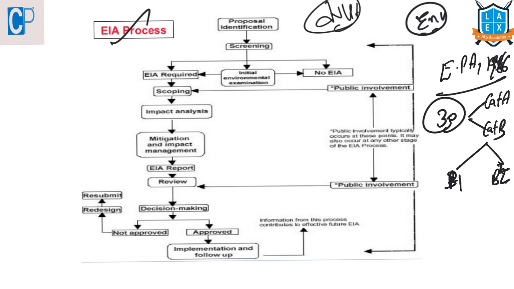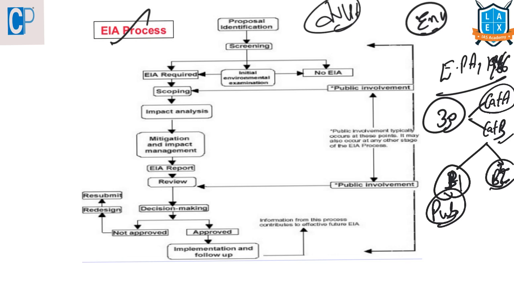These category A projects will be looked into by the central government, whereas category B projects will go to the state government, and B1 projects need a public hearing for conducting this environmental impact assessment, whereas B2 projects don't need an environmental impact assessment.